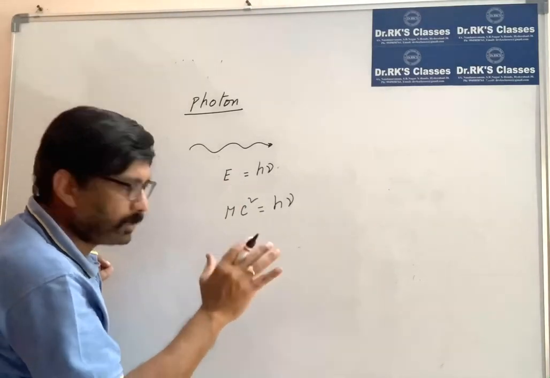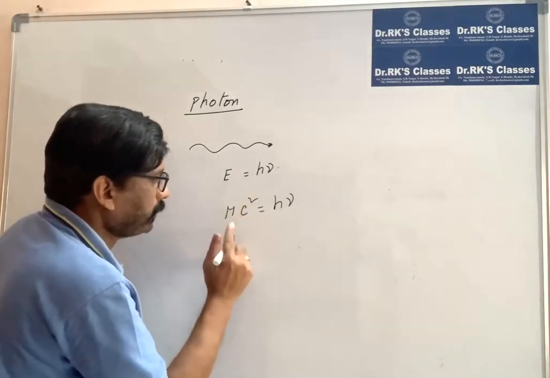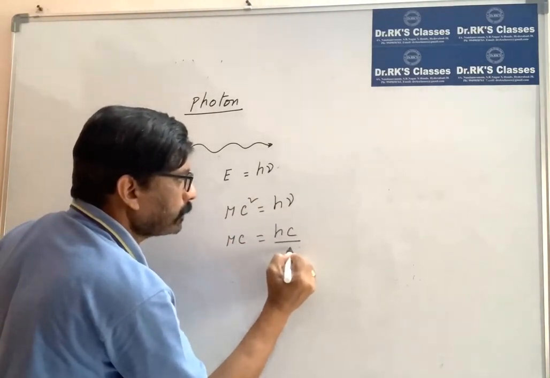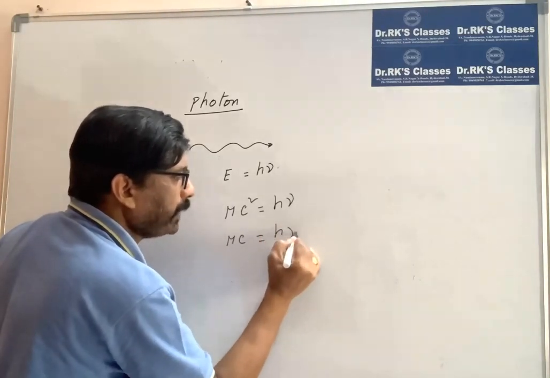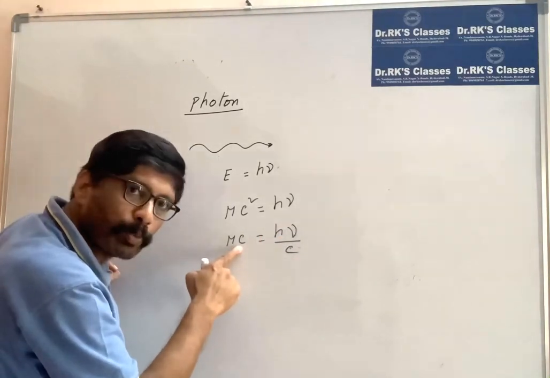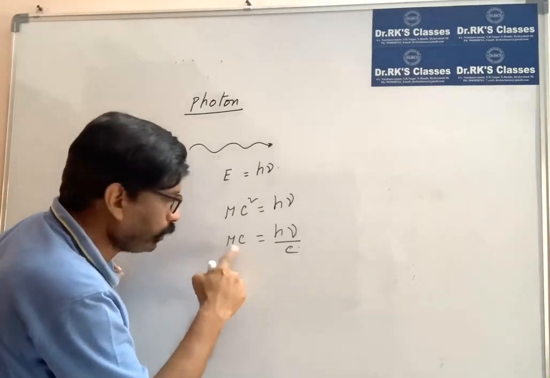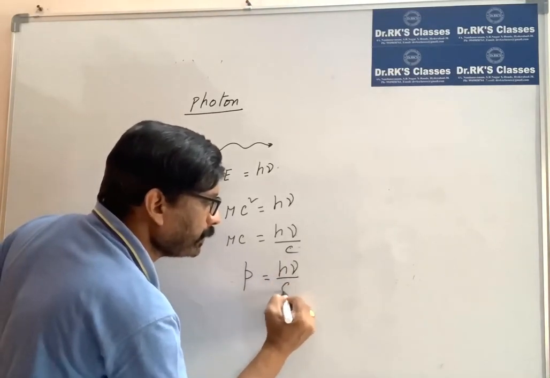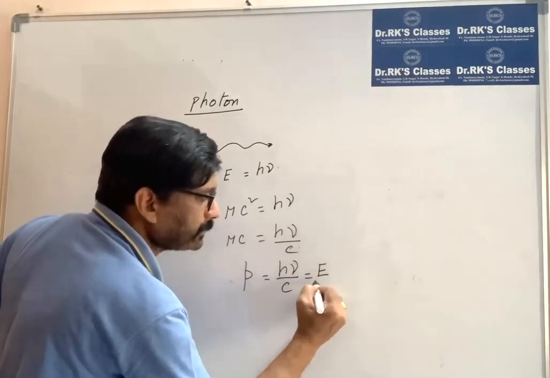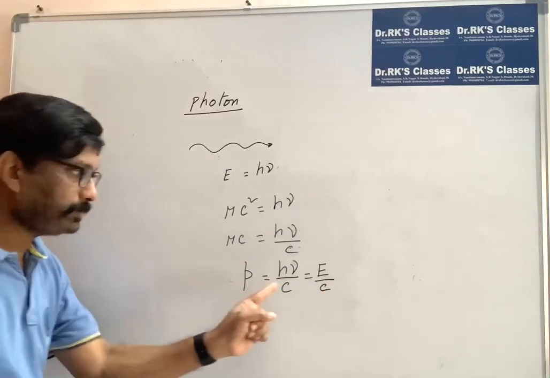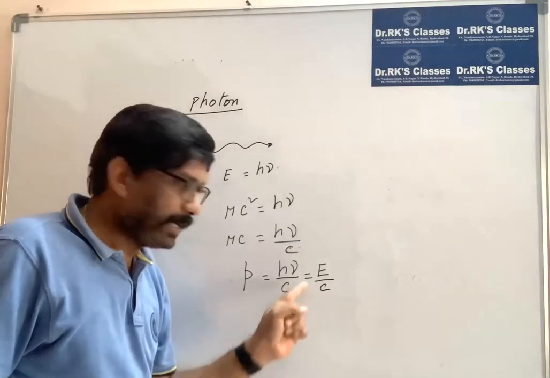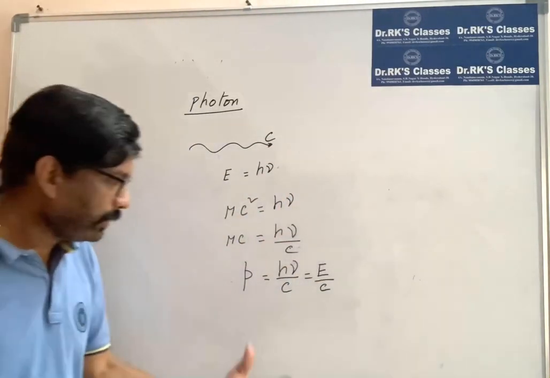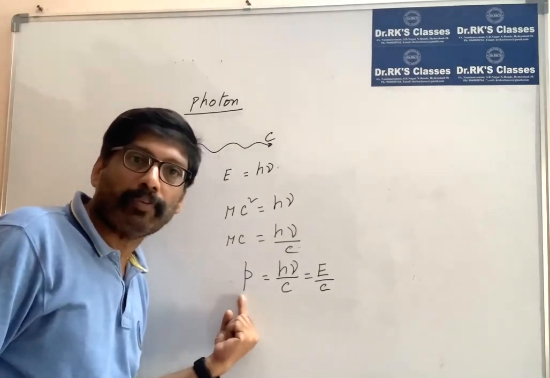For comparison, in place of E I write mc square, which is mc into c, so mc is h nu by c. What is the product of mass and velocity? Momentum. So the momentum of the photon is h nu by c, which is nothing but E by c: energy divided by the velocity of light, where c is the velocity of light, a constant. This is how to calculate the momentum of a photon.